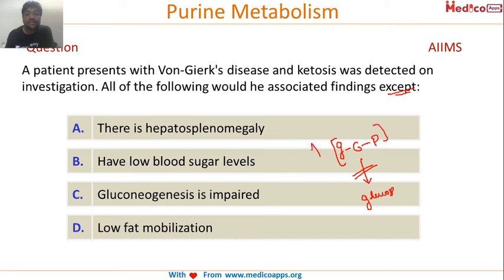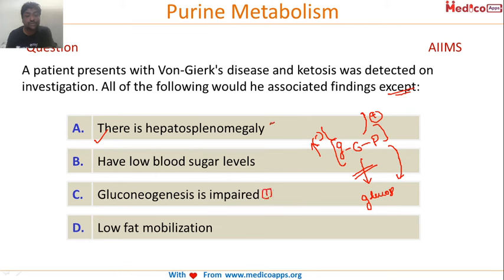So what will happen? There will be a huge increase in glucose 6-phosphate, and what will it do? It will activate glycogen synthase and inhibit glycogen phosphorylase. So there will be increased glycogen synthesis and decreased breakdown, which will lead to hepatosplenomegaly. Plus, this step is also the last step for gluconeogenesis, so gluconeogenesis will also be impaired. So this also will be seen.